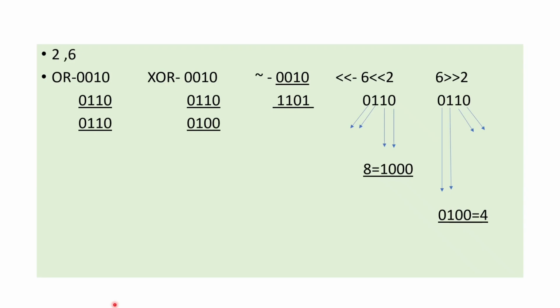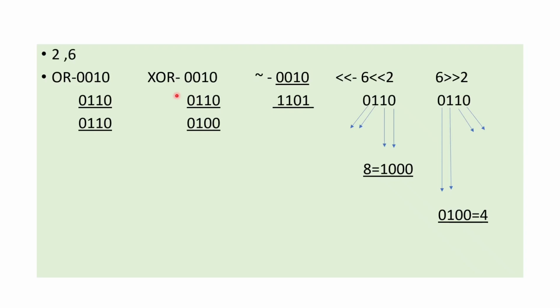Here we perform bitwise OR, XOR, complement, left shift and right shift for the numbers 2 and 6. First, the bitwise OR operation for 2 and 6. Bitwise OR operator returns 1 if any one of the bits is 1. First bit 0, 0, so it returns 0. 1, 1, it returns 1. 0, 1, it returns 1. 0, 0, it returns 0. The bitwise OR operation for 2 and 6 is 6.